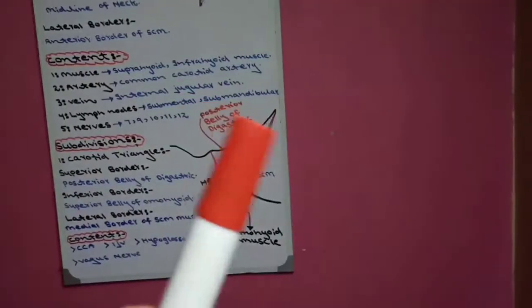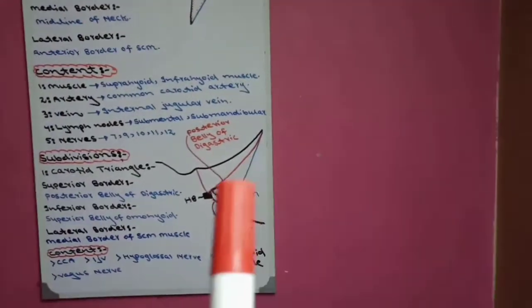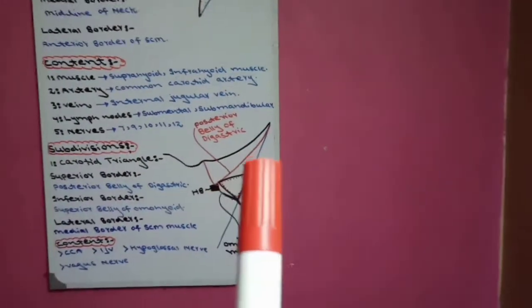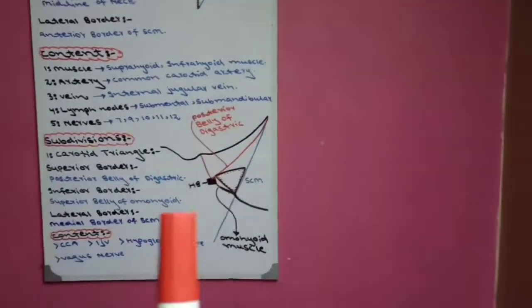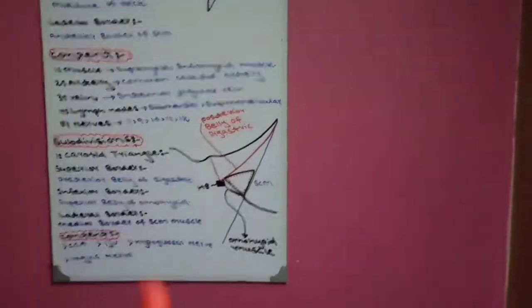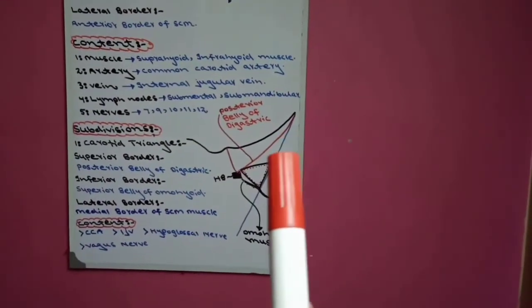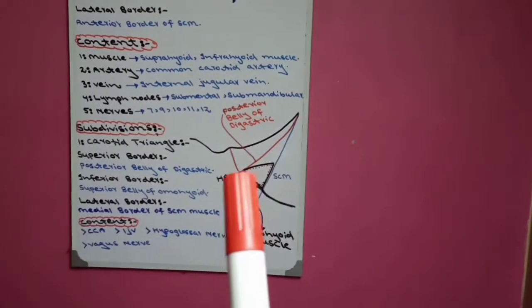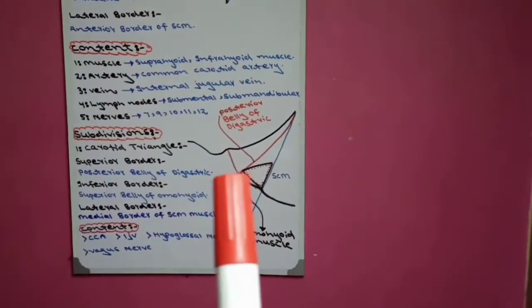Now this is the posterior border of digastric. This is the posterior belly of digastric muscle, and this is the anterior belly of digastric muscle, which is shown in red color. Now the digastric muscle posterior belly inserts in hyoid bone, and then anterior belly emerges from hyoid bone.